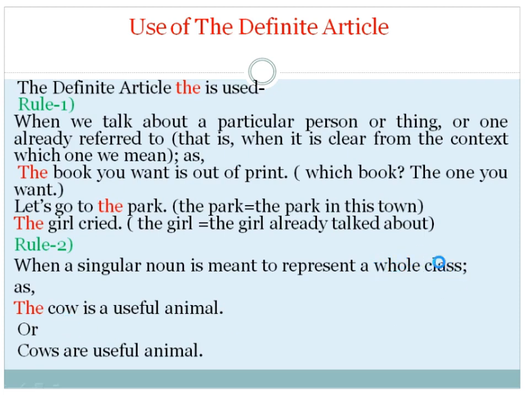So we can say that the cow is a useful animal. It means that all cows are useful animals. We can also say cows are useful animals, then there is no need of the article "the" here.